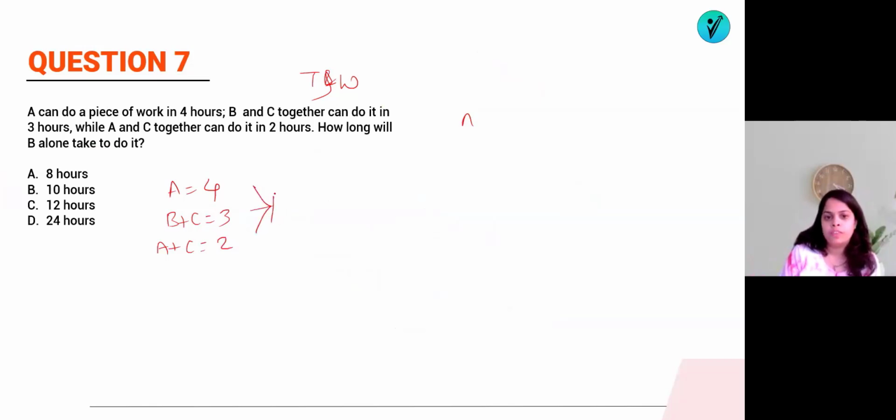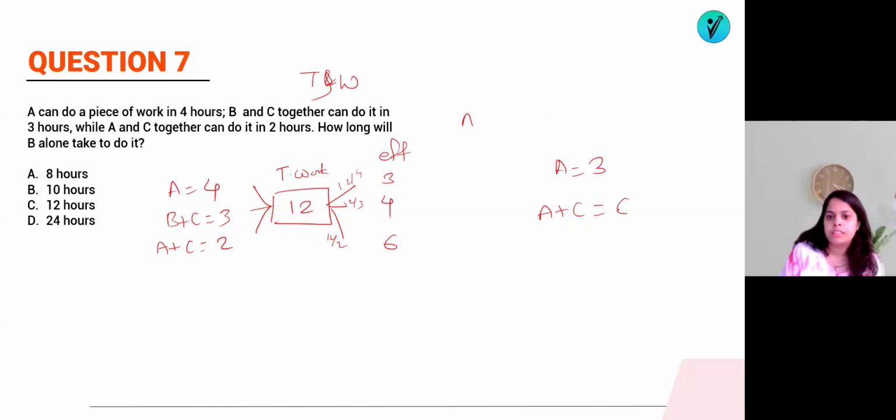So what we do, we will find the LCM. The LCM of 4, 3, 2 will be 12, which is the total work. Now we can find their efficiency. Efficiency of A will be 12 by 4, which is 3. Efficiency of B and C will be 12 by 3, meaning 4, and A and C will be 12 by 2, meaning 6, right? So we know that the efficiency of A is 3 and the efficiency of A plus C is equal to 6. If I substitute this value here, I will get the efficiency of C as 3.